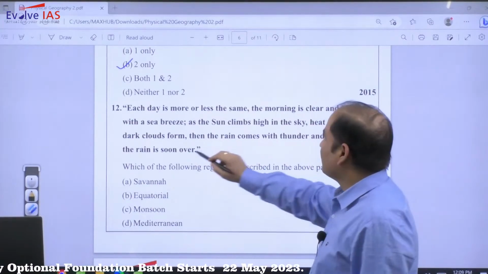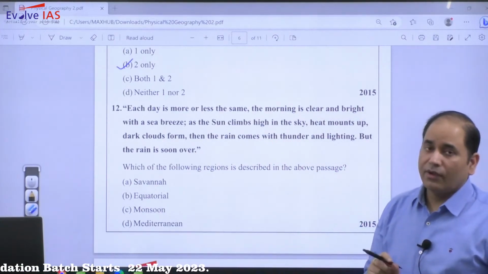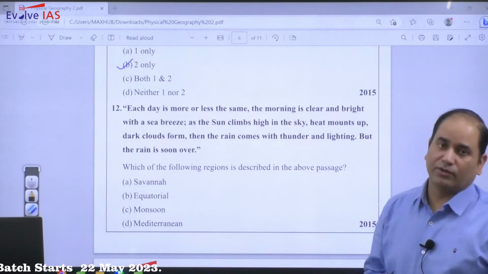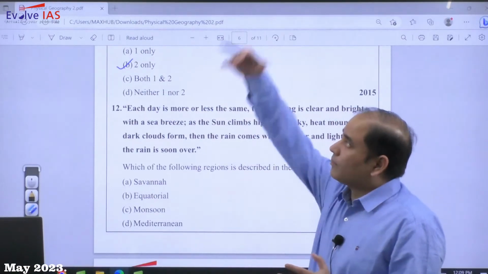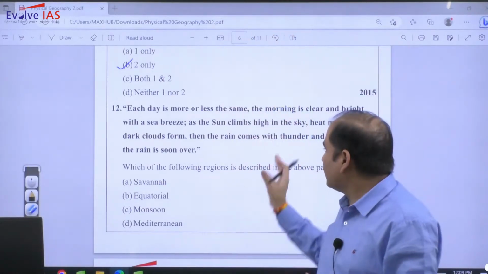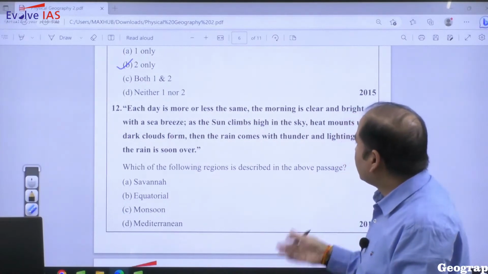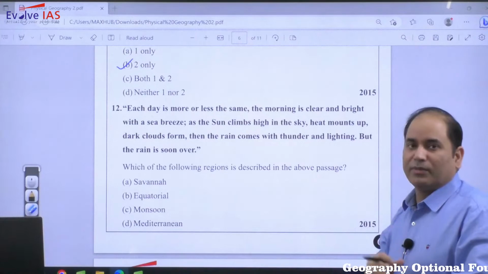So first of all, there are few things that you need to know. You need to recall the concept of the clouds. First of all, it is saying that the clouds are going up and there is a thundering and also there is a particularly lightning. So thundering and lightning is associated in cumulonimbus cloud.